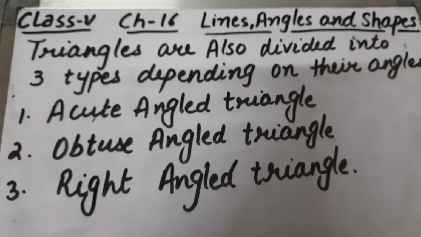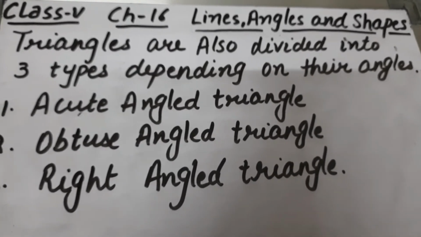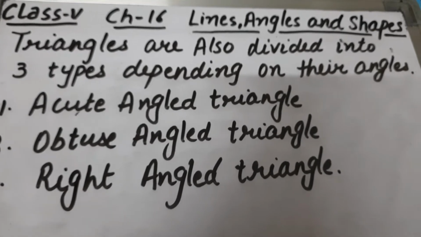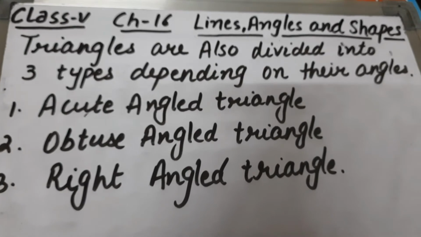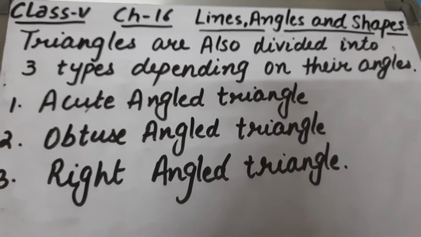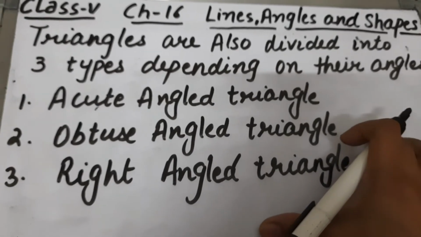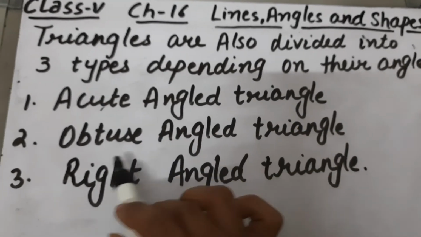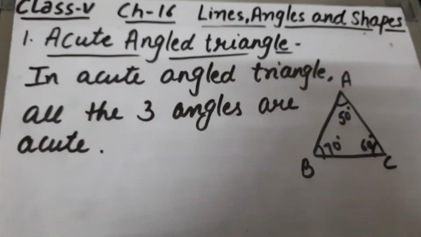Triangles are also divided into three types depending on their angles. Okay, on the basis of sides, triangle was divided into three types. First was equilateral triangle, second was isosceles triangle, and third was scalene triangle. And on the basis of angles, the triangles are again divided into three types. First is acute angle triangle, second is obtuse angle triangle, and third is right angle triangle.